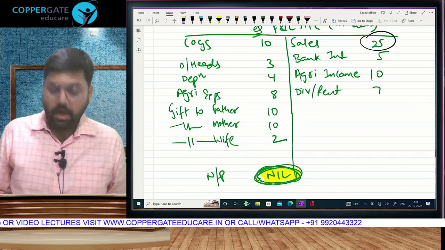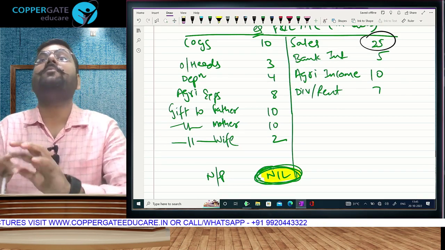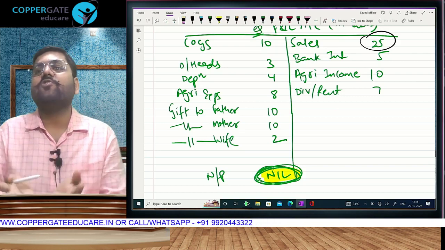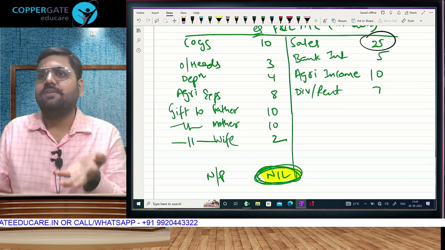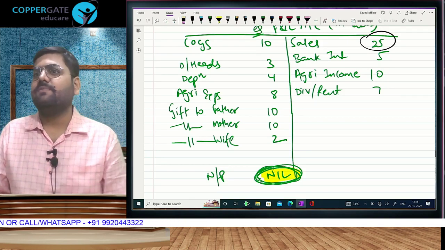So the assessing officer has to keep a check on this. The assessing officer cannot come and make your profit and loss account. The assessing officer is not Lord Krishna. He will take birth to eliminate the evils. He will not take birth in every household. Whenever he takes birth, he will eliminate the evils.